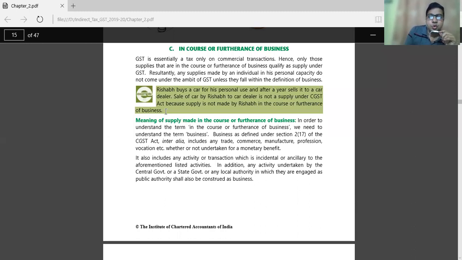Therefore, he sold the car to the car dealer. In this transaction, Rishabh is not a dealer. Therefore, it is not made in the course or furtherance of the business, and it is not a supply. He is not doing the business.